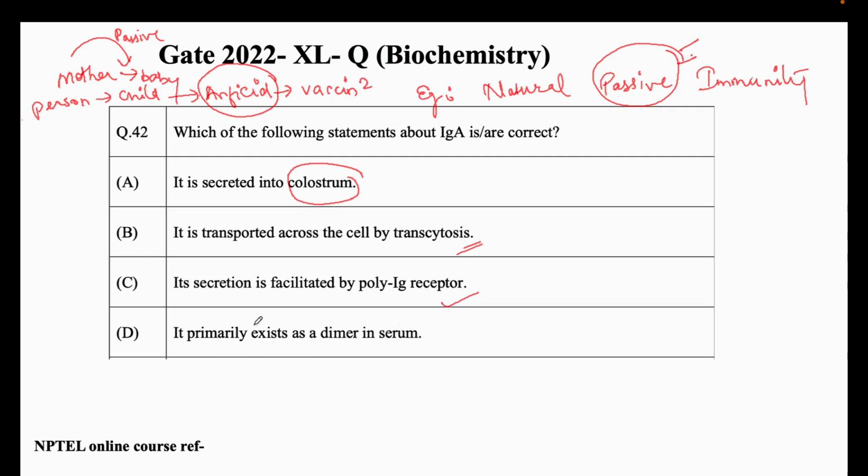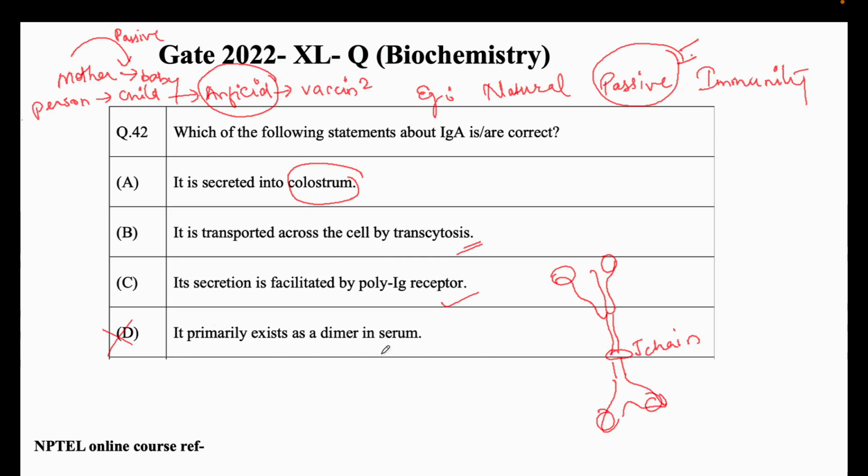And option D, it primarily exists as a dimer in serum. Okay, so this option is not correct. So that's why I said this was a tricky question. We all know that the structure of IgA in the books is always shown as a dimer, right? This is the J chain, and these are the two variable chains of the IgA. This is a J chain.